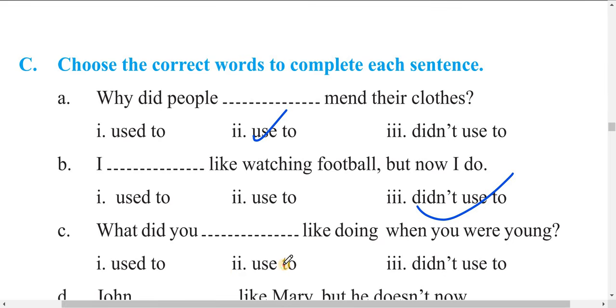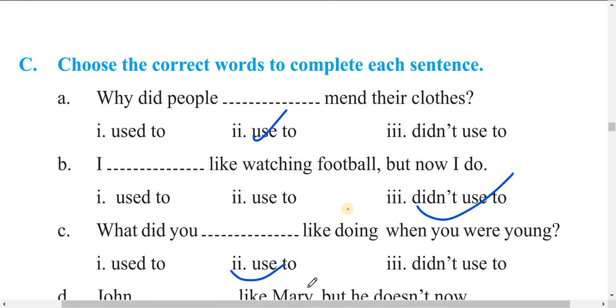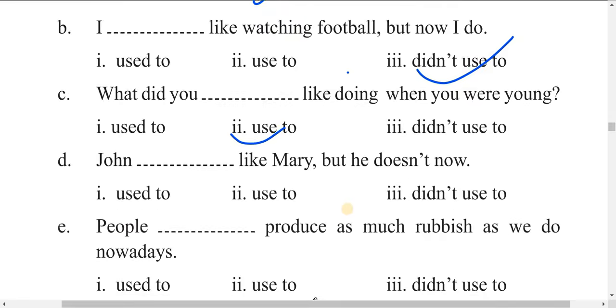What did you use to? Did comes with use, okay. What did you use to? Okay. Next one is D.